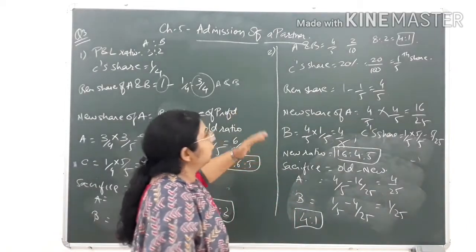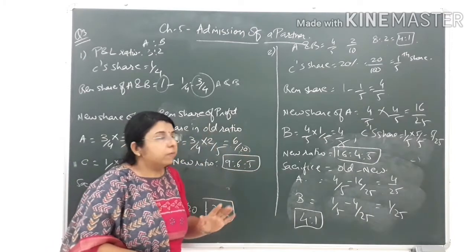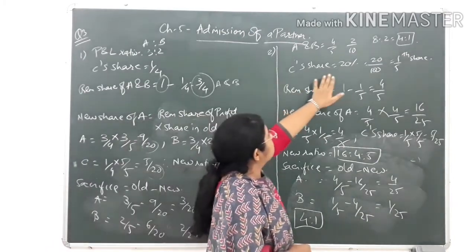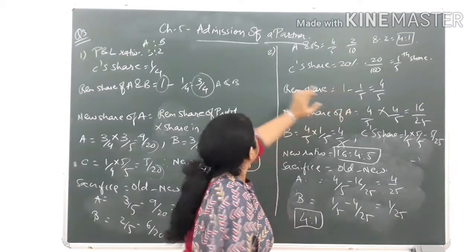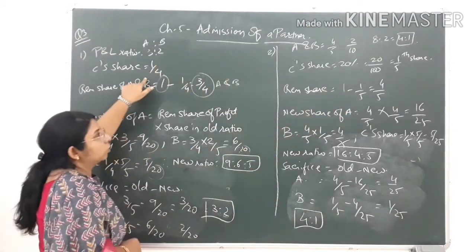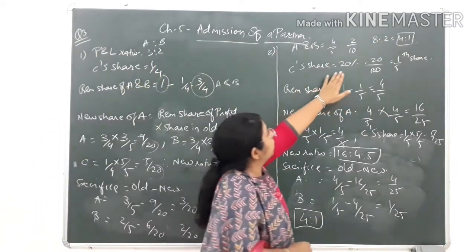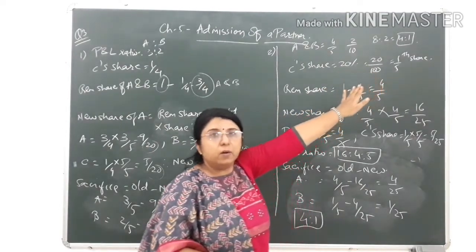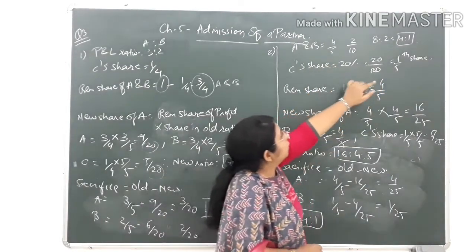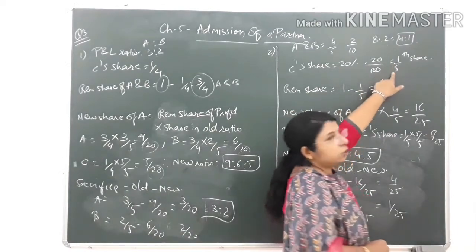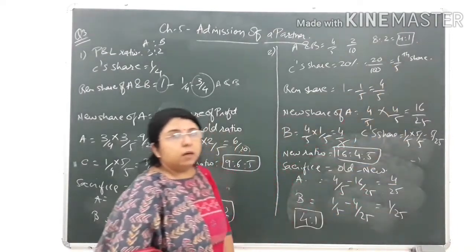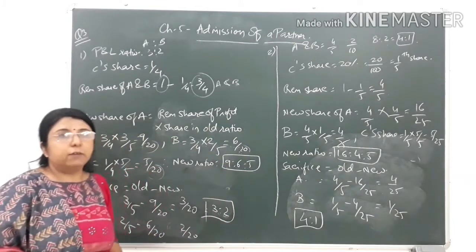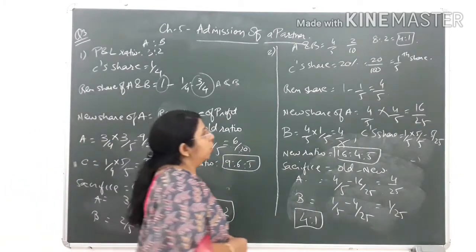Now same procedure as we had done in the first sum. Over here also C's share is given to you, but it is not given directly. As in the first sum it was given 1/4 share, over here it is given 20%. 20% means 20 upon 100, because percentage is always calculated on 100. So 20/100, dividing it, you will get 1/5 share. So C's share in the new, after the addition, that would be 1/5 share in profit.